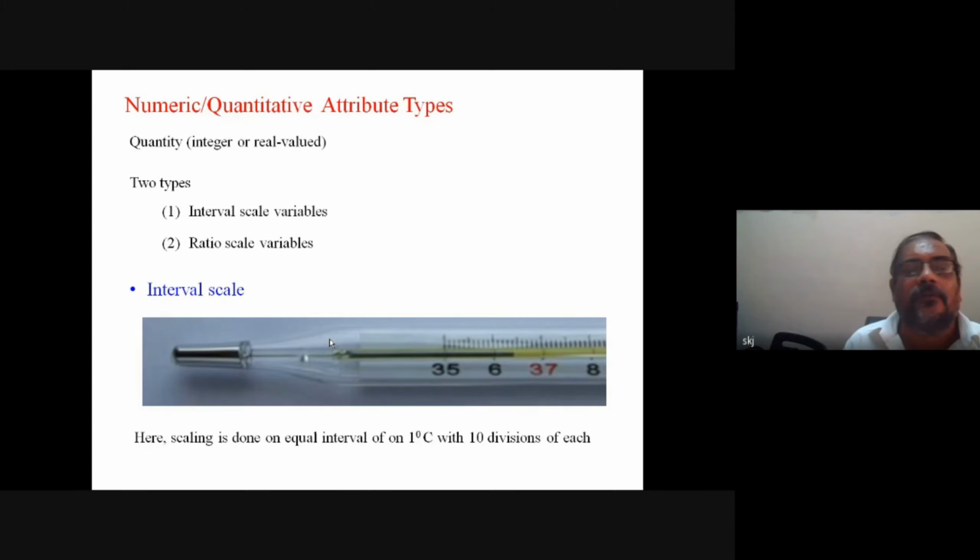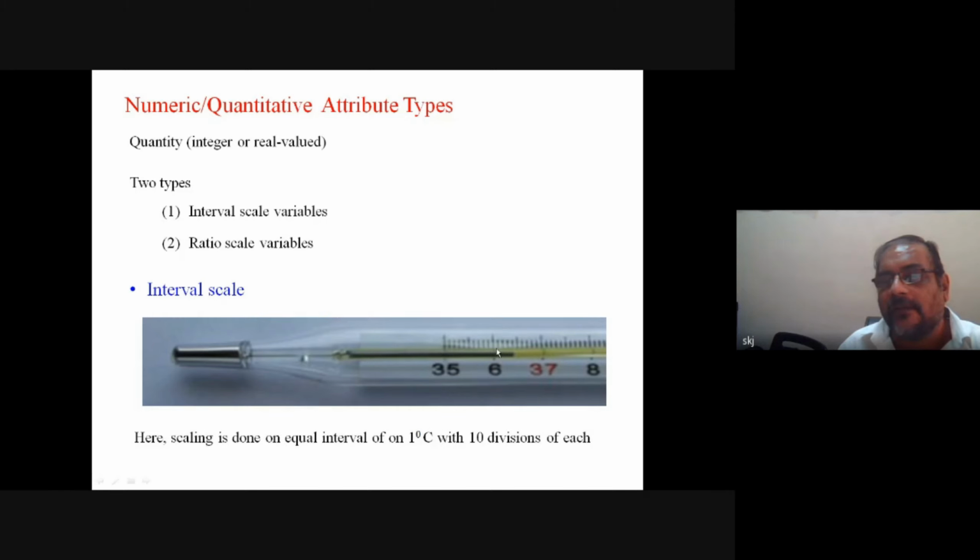Then one more type we have is quantitative, that is for quantity. For numeric or quantitative attribute types, we use quantity to represent, and it can be an integer or real value. We have two types here: the interval scale and the ratio scale variable. Interval scale means the values are scaled on regular intervals. For example, you see in this thermometer, 35, 36, then 37, then 38. 1 degree centigrade temperature,